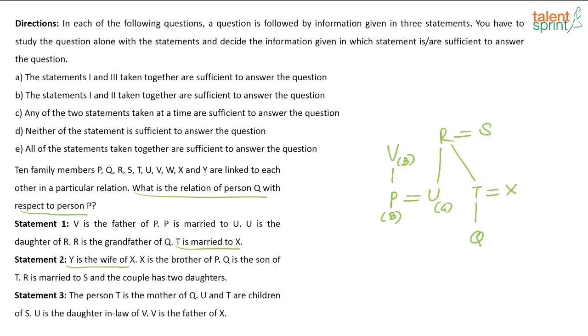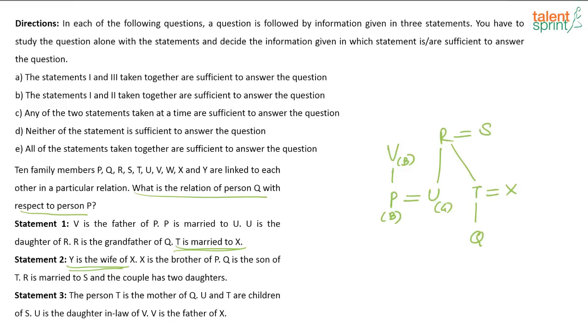Yes, there seems to be some error. T is married to X is given, and here Y is the wife of X. So there seems to be some typo there. We'll have to check what the error is, but otherwise this is how you go about the question.